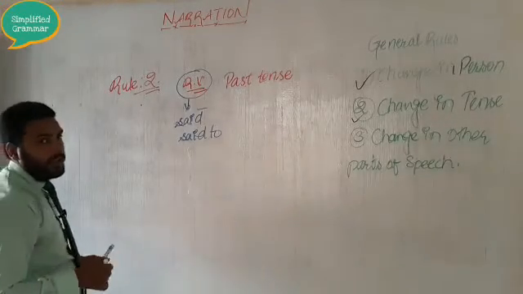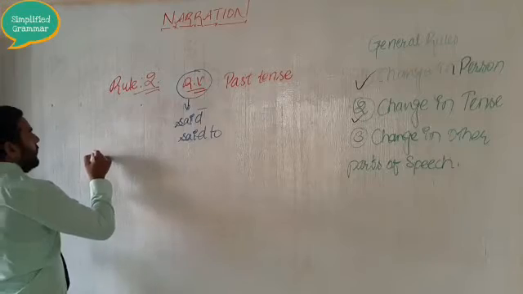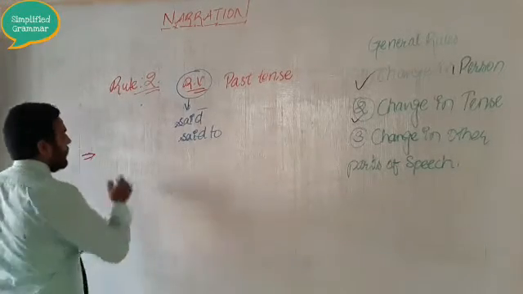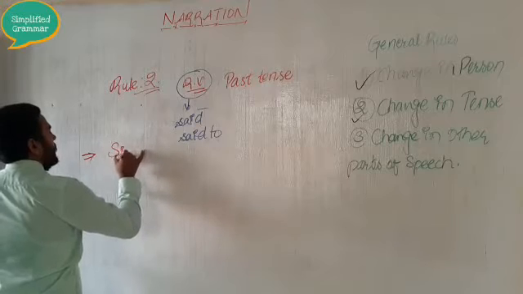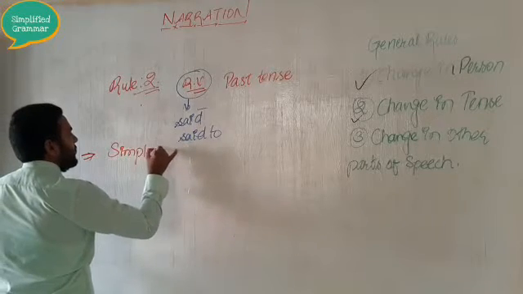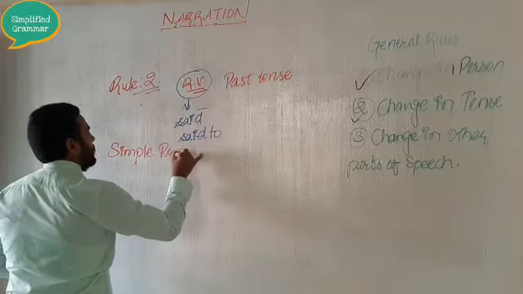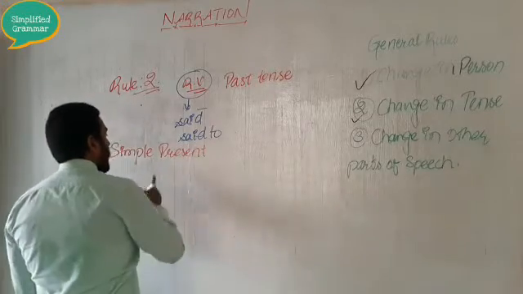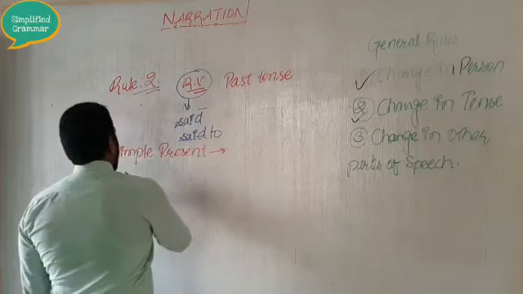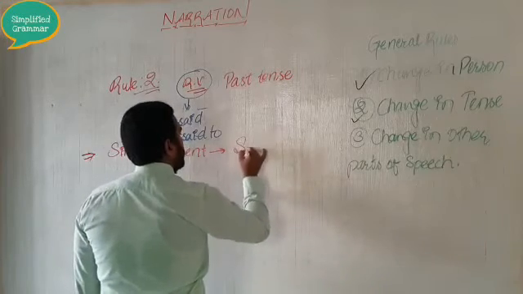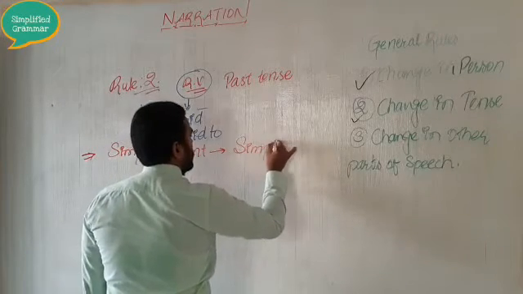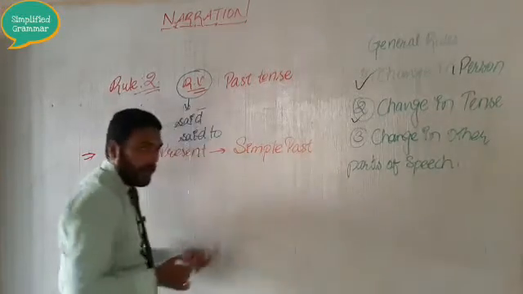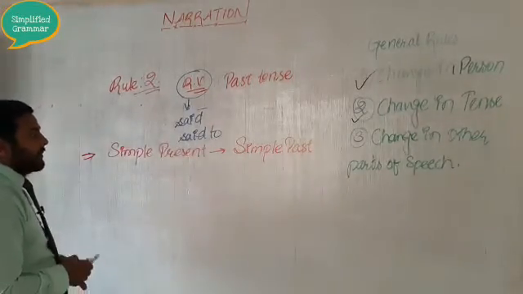So firstly, if your reported speech is in the simple present tense, then your simple present tense will change into simple past tense. Means that reported speech will change into simple past.